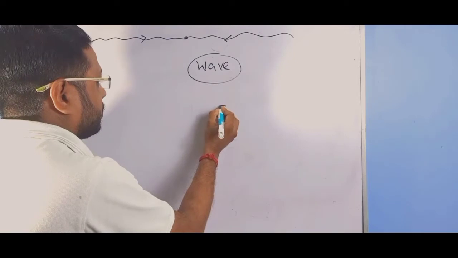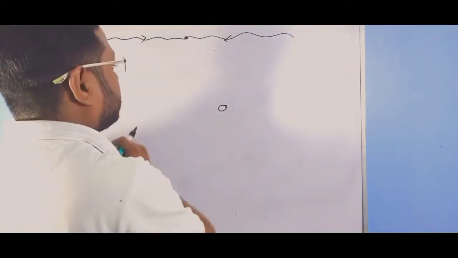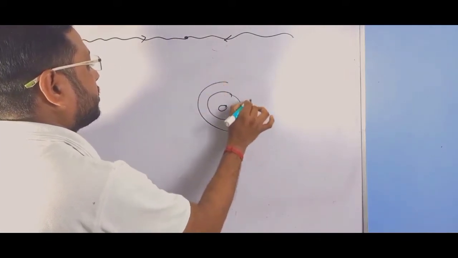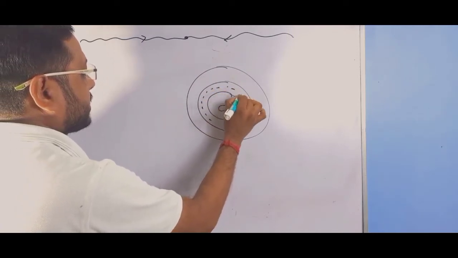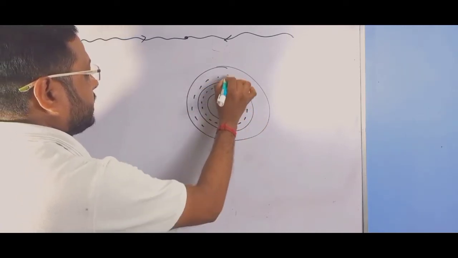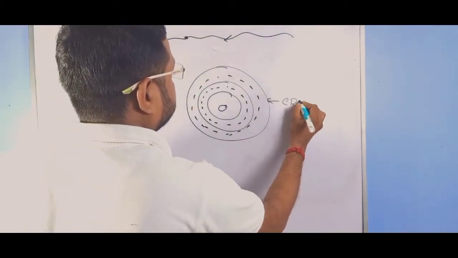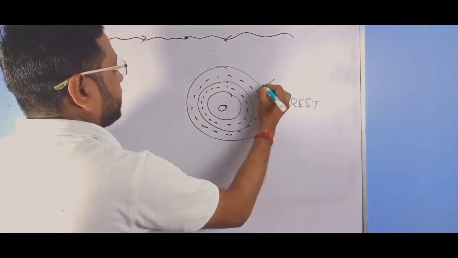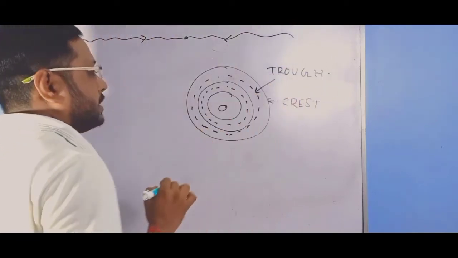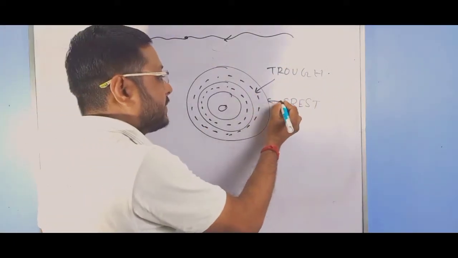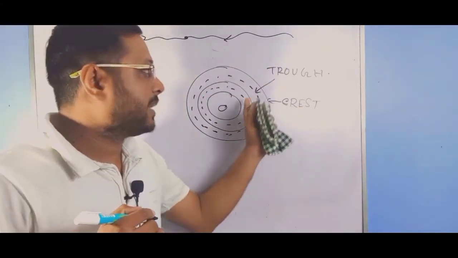When we throw a stone in a pond, some circular wavefronts are created. If we treat the solid line as crests, then the dotted line is trough. For a transverse wave, the wave is spread through the medium by troughs and crests.